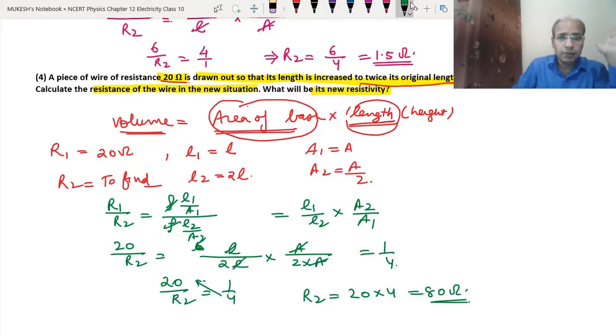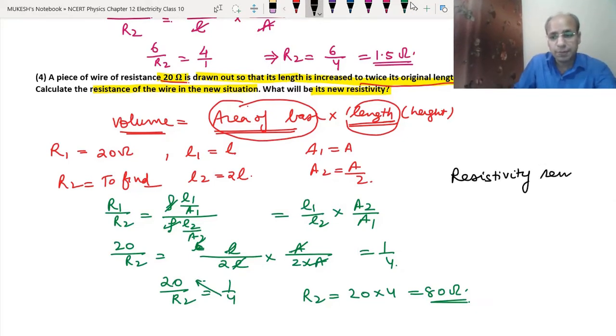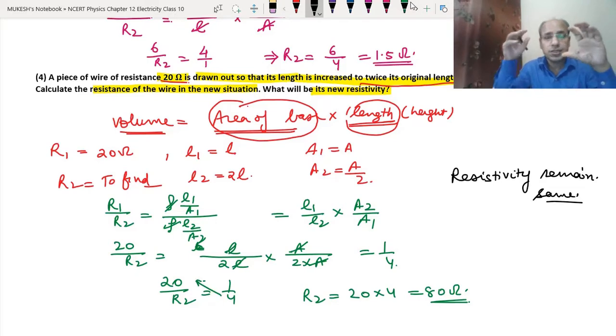Clear? And what will happen to the resistivity? The resistivity remains the same. What is the explanation? As we have done in question number 3, the resistivity does not depend on the length or area of cross section. It depends on the material and the temperature. In this case, there is no change in material and temperature, so the resistivity will remain the same. Okay, now the next question.